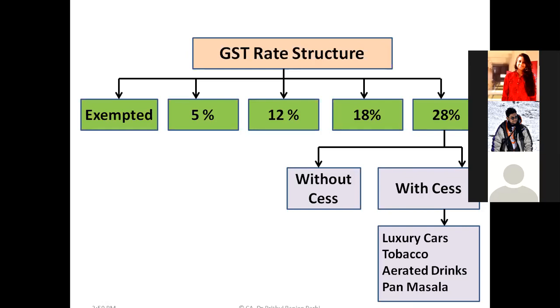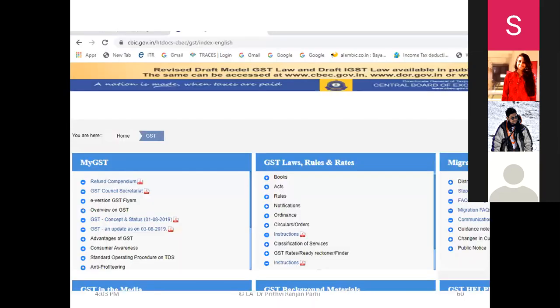Have you understood this structure so that you can move ahead? Okay. Now, where can you get the rates? I'm taking you to this website, cbic.gov.in, which I had shown you earlier. You can go here to GST laws, rules, and rates, and find GST rates, Ready Reckoner Finder. Are you seeing it? Here you can download.